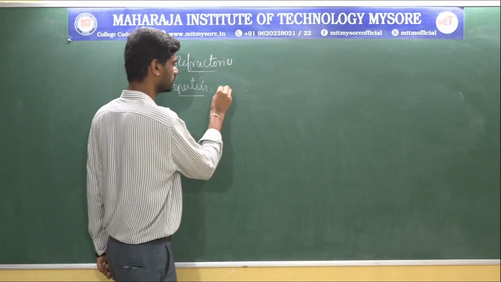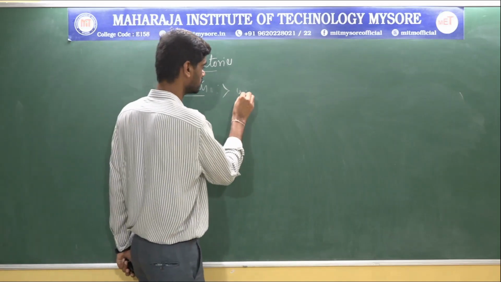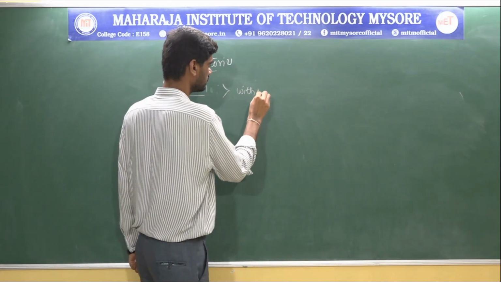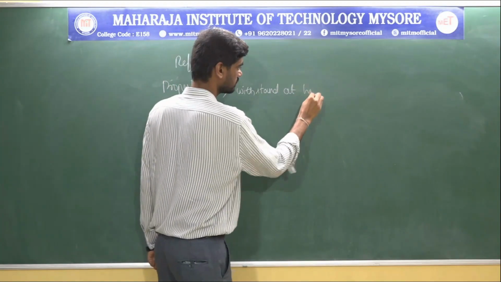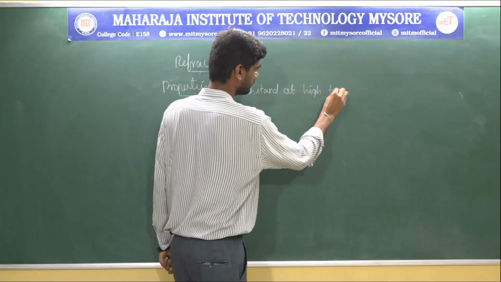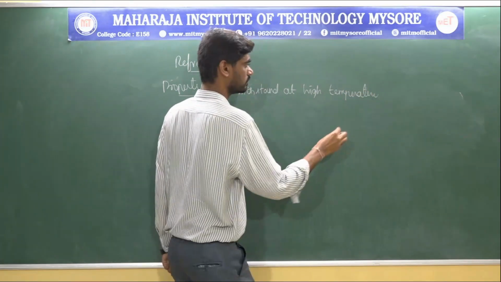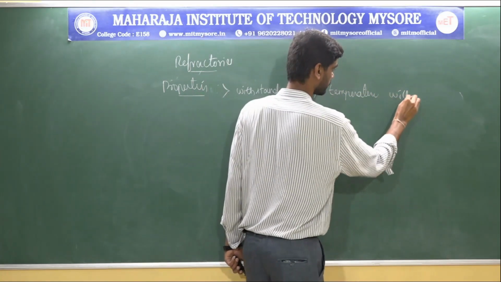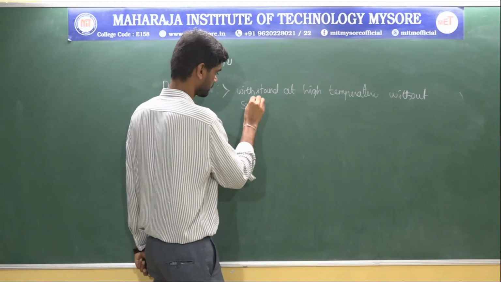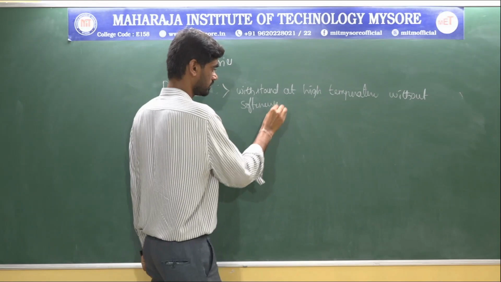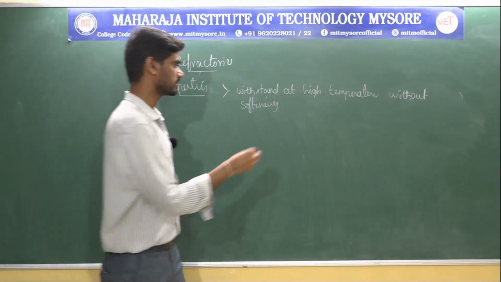That is one of the most important properties of refractories.